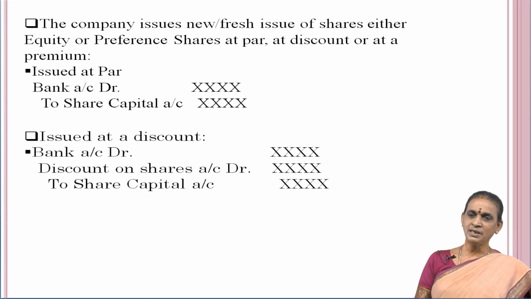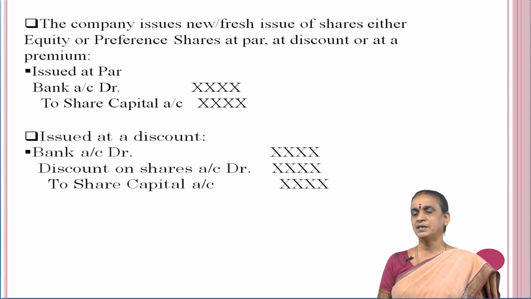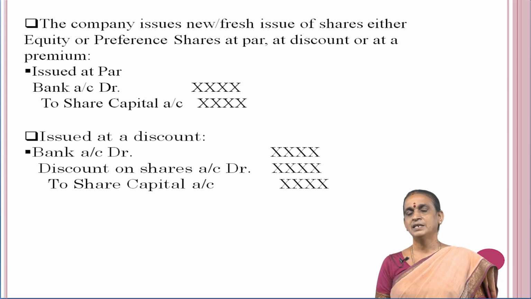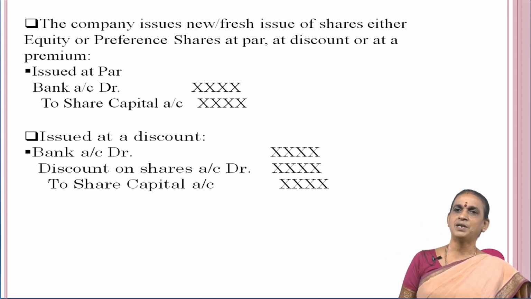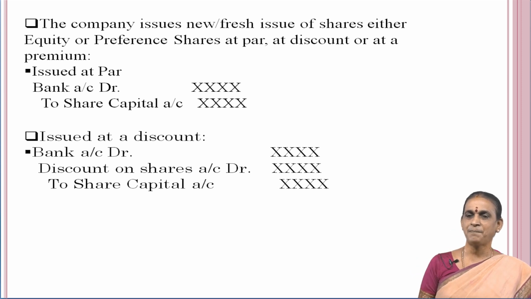Then the company issues any fresh issue for redeeming the preference shares, then we have to pass the entry. If the equity shares are issued at par, we have to pass the entry like bank account debit to share capital account.